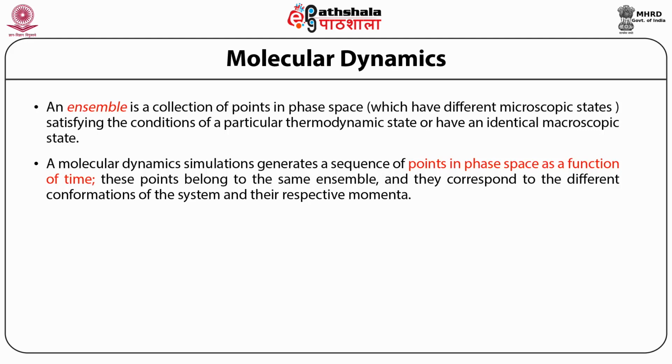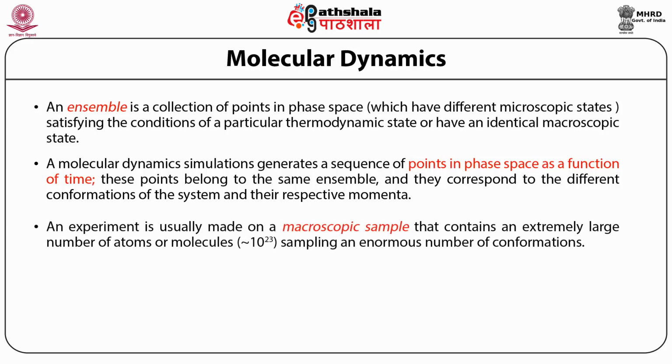Most often, this phase space is not covered. Hence, a lot of times we require many trajectories to run to collect or populate the whole phase space. Only then can we calculate all the thermodynamic properties of the system. Generally, the actual experiment we have is a macroscopic sample, which contains many microscopic samples or ensembles, and that should be around the Avogadro order, that is 10 to the power 23 samples.